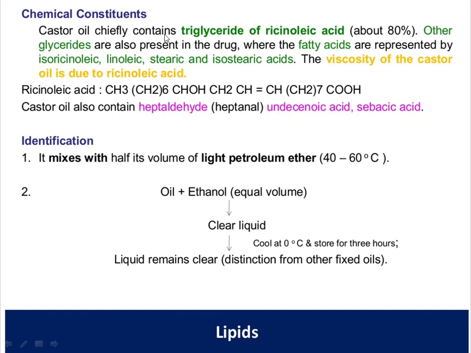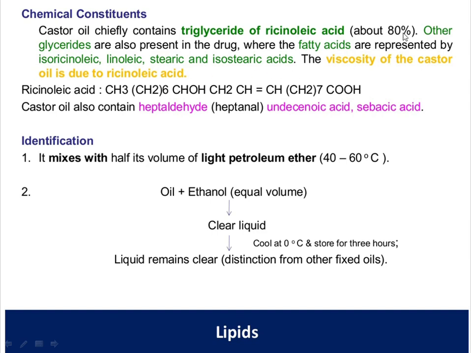Coming to the chemical constituents, castor oil chiefly contains triglycerides of ricinoleic acid, which is about 80%. Other glycerides are also present, where the fatty acids are represented by isoricinoleic acid, linoleic acid, stearic acid and isostearic acid.